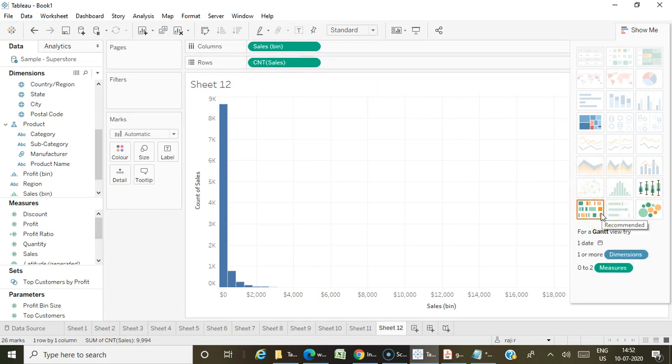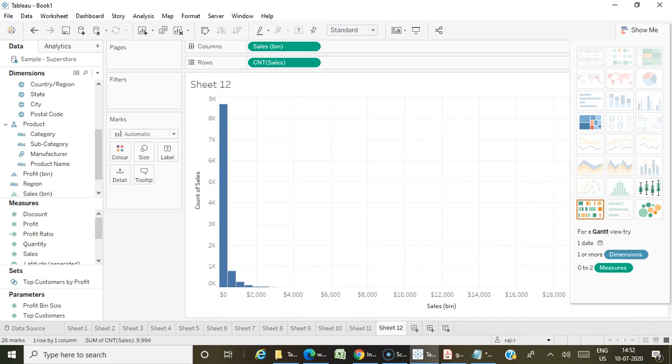And Gantt charts are mainly used for capturing the duration of activities. Bullet graphs are the combination of your bar graphs and reference lines. Then scatter plots, and box and whisker plots. I may also ask you questions related to box and whisker plots. Box and whisker plots are statistical graphs mainly based on your median value and your upper quartile and lower quartile values. So be thorough with box and whisker plots also.